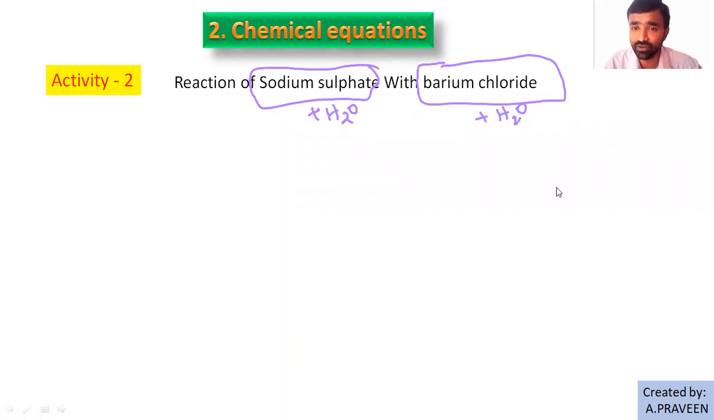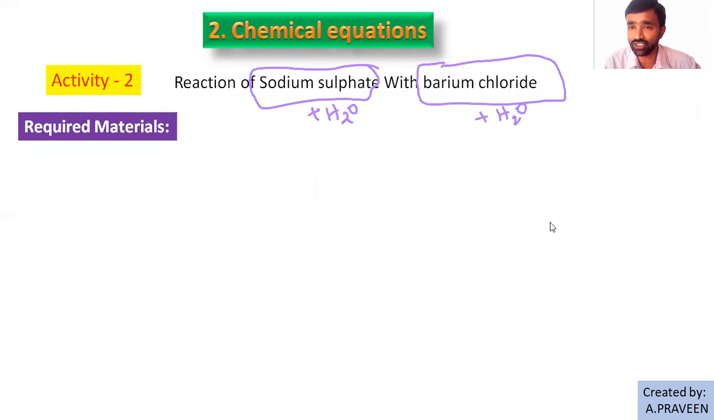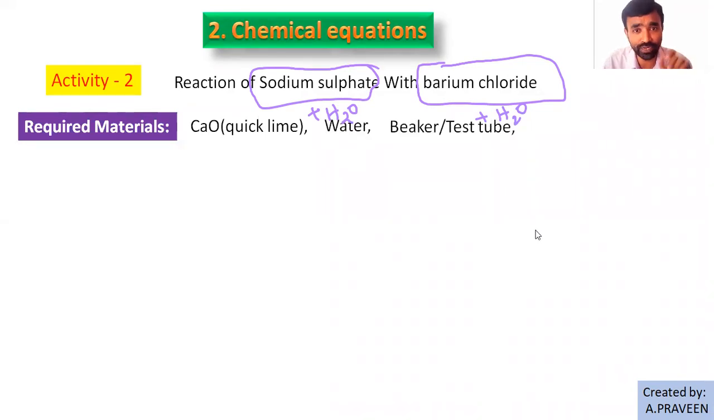After preparing them, what to do? Here are your required materials: sodium sulfate, barium chloride, water, beakers or test tubes, right? Calcium oxide was written there by mistake. Just a minute, I will correct that.